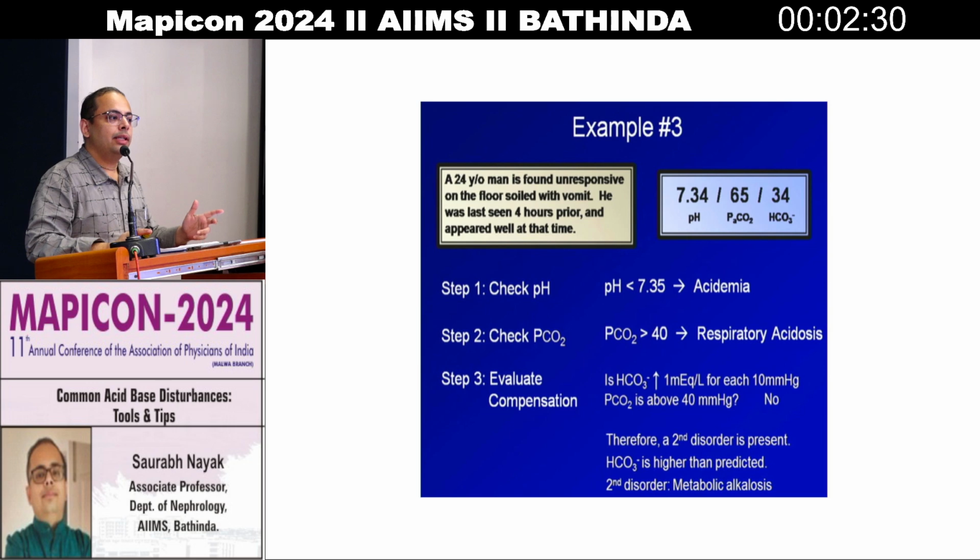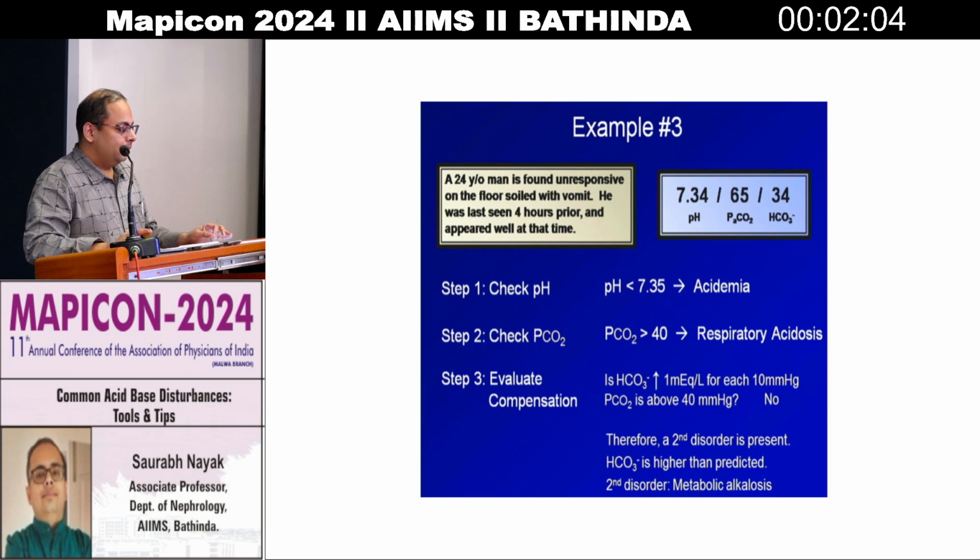The trick is 14-25. Is this a compensated or non-compensated disorder? Since pH is not falling in the range, it is an uncompensated disorder. If it is 7.35 to 7.45, then it is compensated. If it is beyond 7.35 or beyond 7.45, it is not compensated. So this is a non-compensated respiratory disorder.